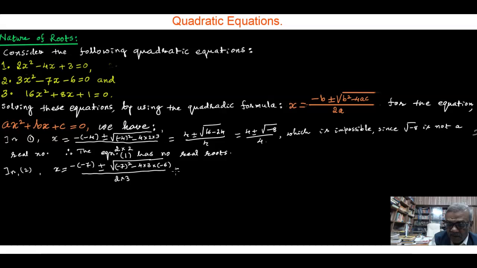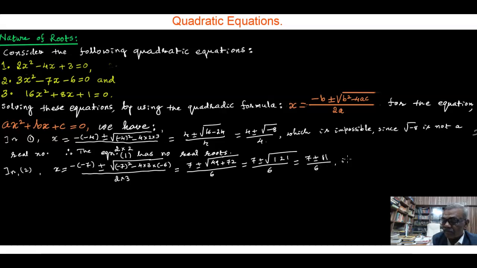That gives 7 plus or minus square root of 49 plus 72, by 6, which is 7 plus or minus square root of 121 by 6, that is 7 plus or minus 11 by 6.